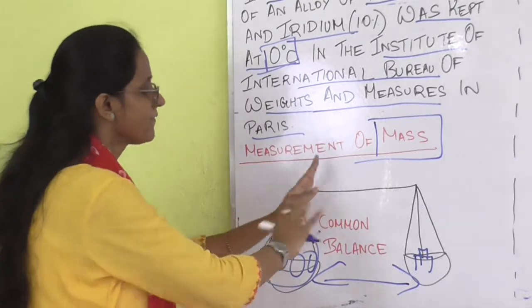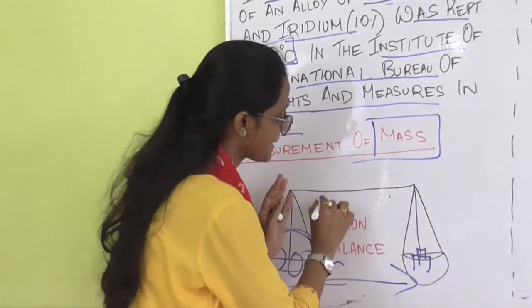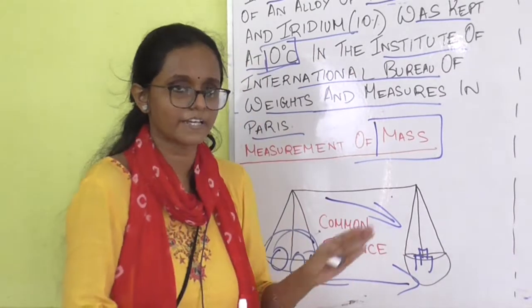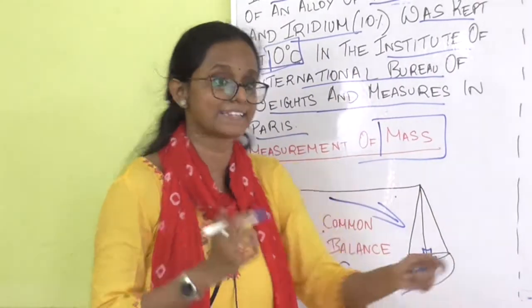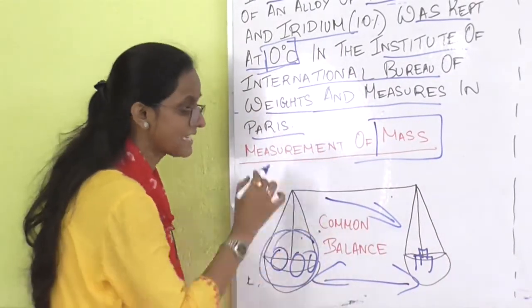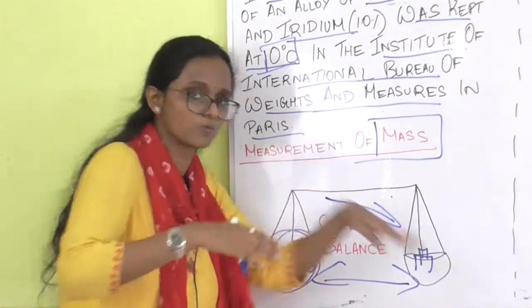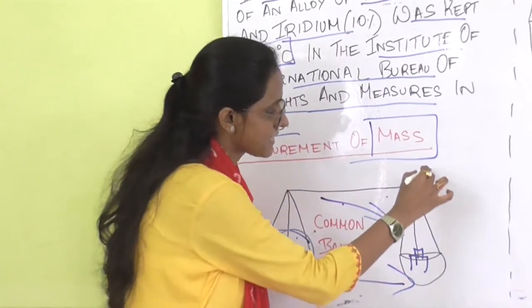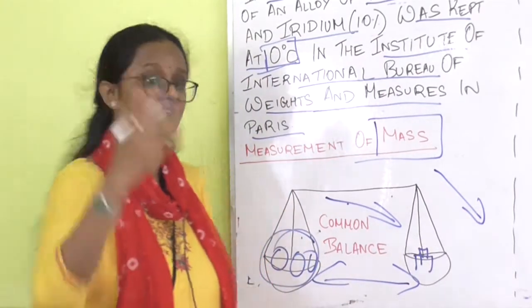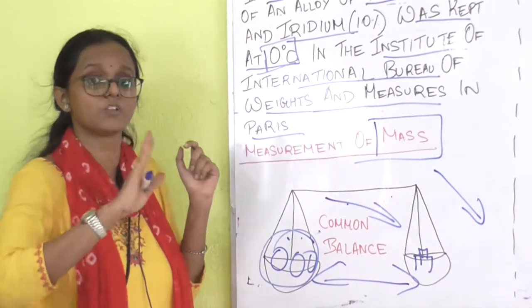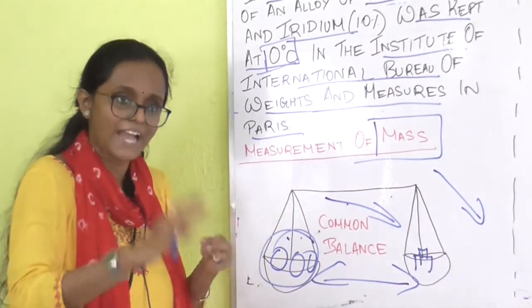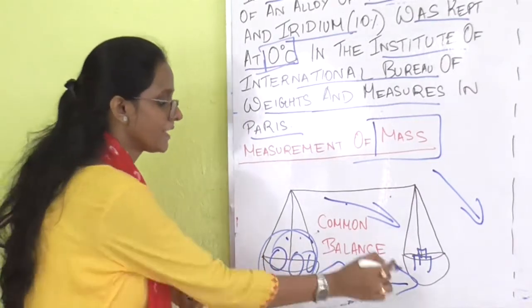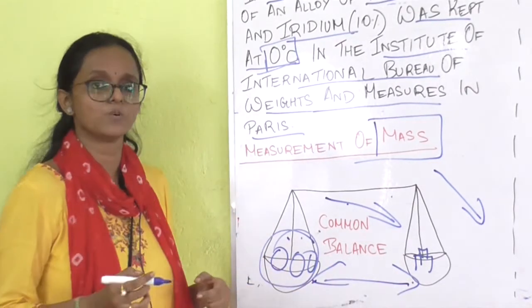But if this one is getting inclined downwards, then we have to know that the potato is not correctly measured. We have to give more potato in order to keep it equal.